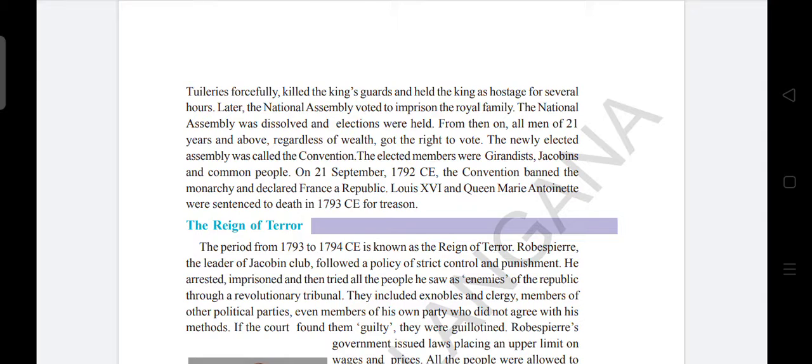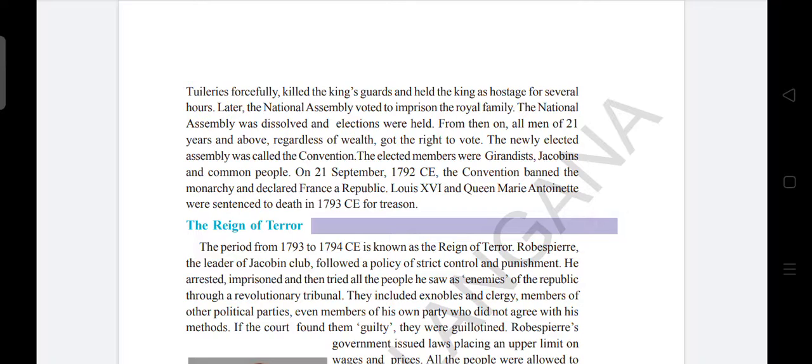They imprisoned the royal family, and the National Assembly was dissolved and elections were held. In those elections, all men of 21 years and above, regardless of wealth, got the right to vote. The newly elected assembly was called the Convention. The elected members were Girondins, Jacobins, and common people.